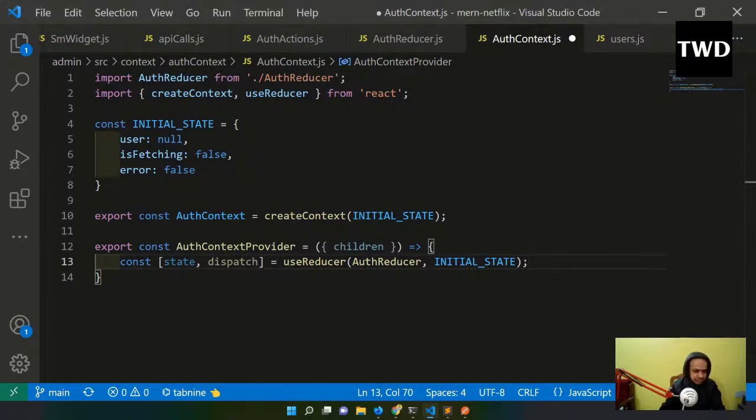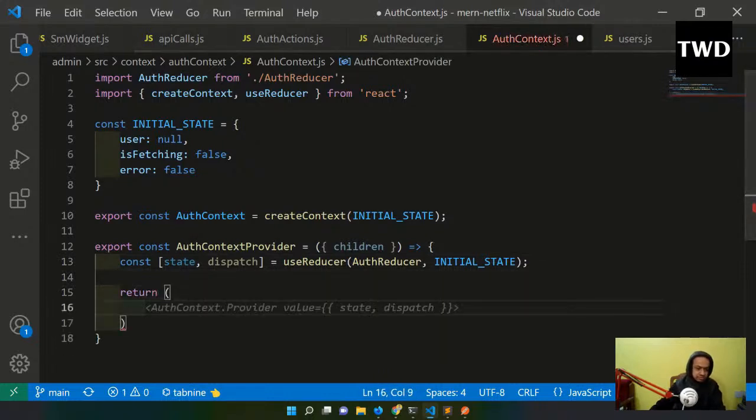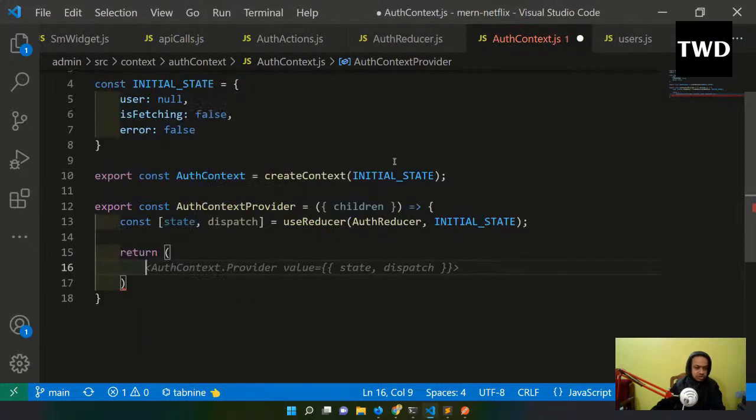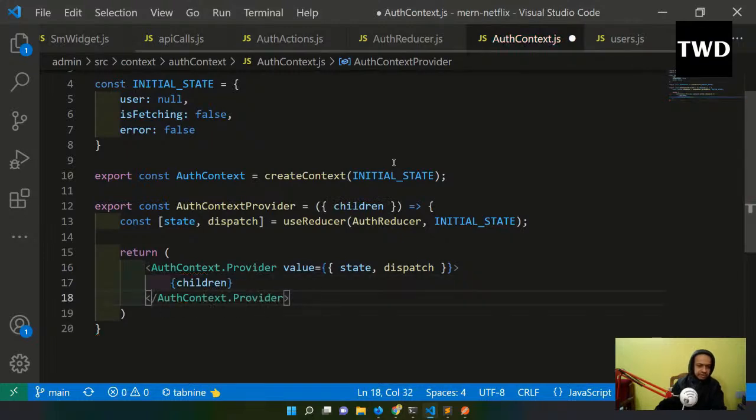Okay, so after this I'll do return AuthContext.Provider, and here I have to pass the children, and after this the AuthContext.Provider will end. But not only this, in value I am not just passing the state like this. I have to pass the user and all these things.